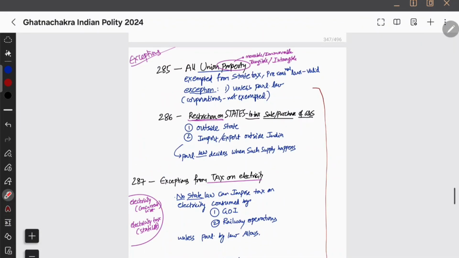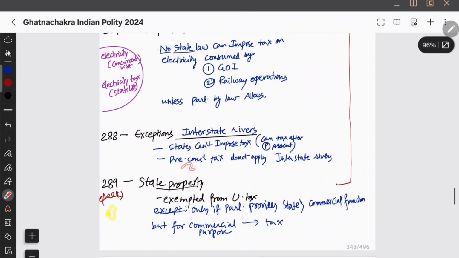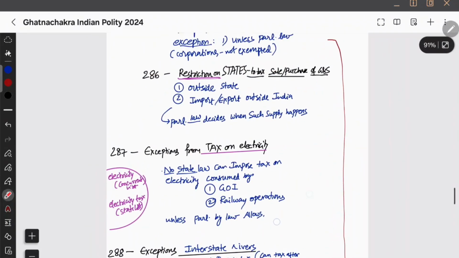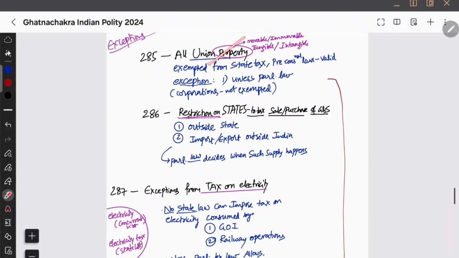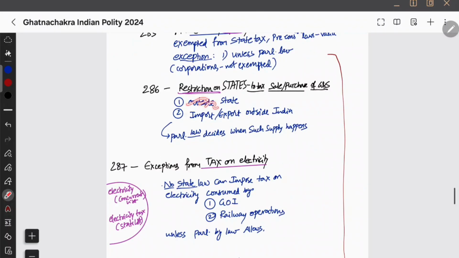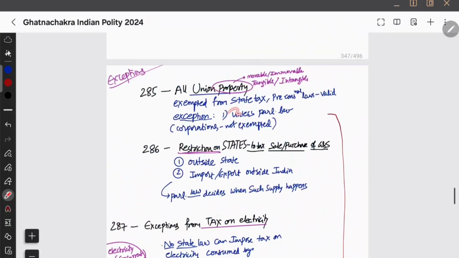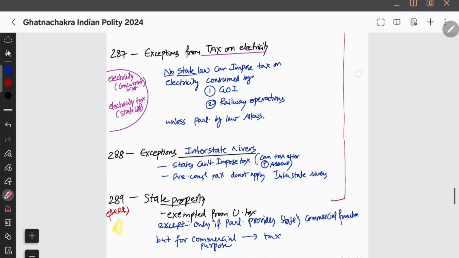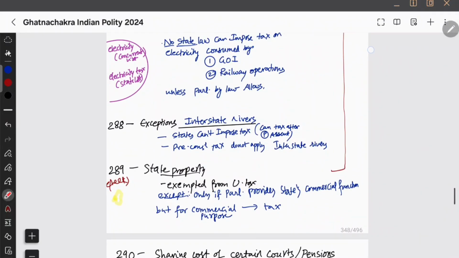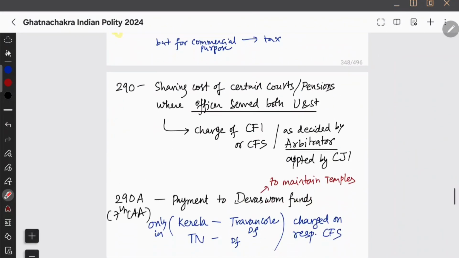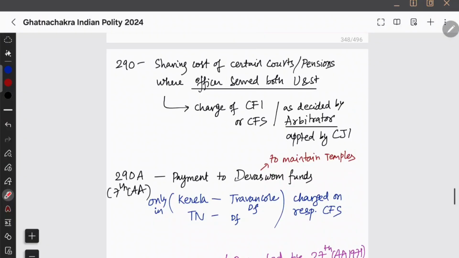So the only places where I see union cannot tax state is the state property. Okay, rest of them I have seen it's only union that is getting exception. State cannot tax union property except public sector undertakings, and state cannot tax interstate and export and import from outside India, and then it cannot tax on electricity and railway operations, and on the interstate rivers also state can't tax. So lot of provisions are given to this central government, and state cannot really tax central government.